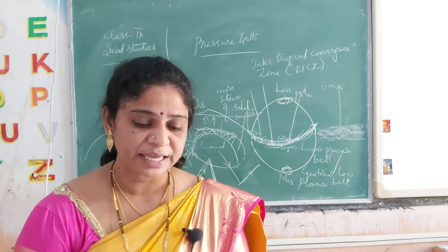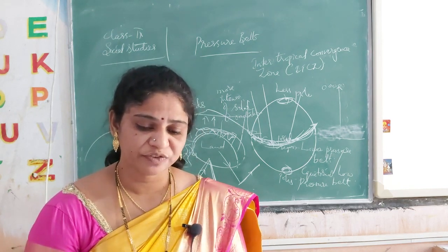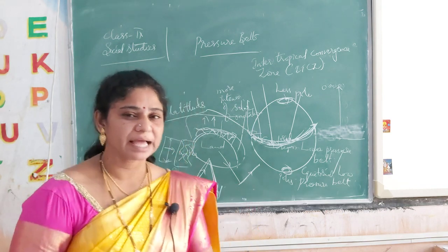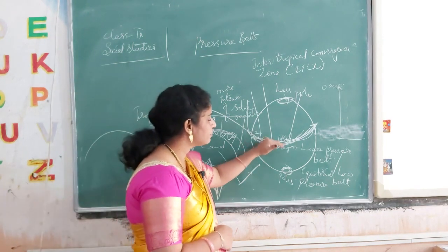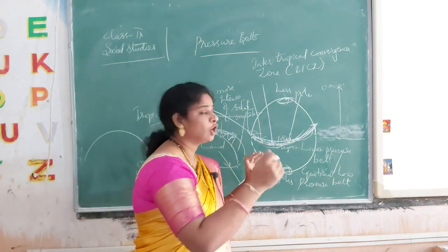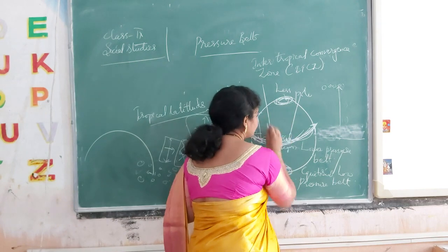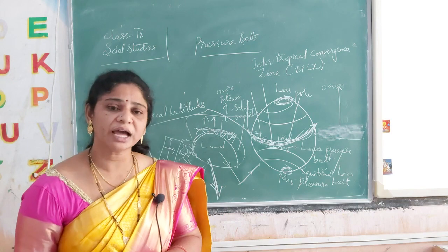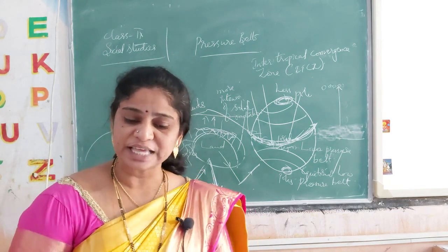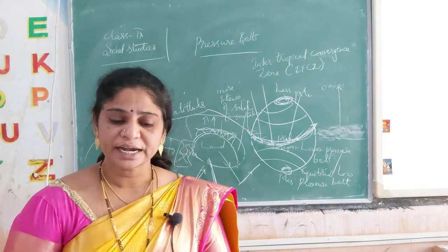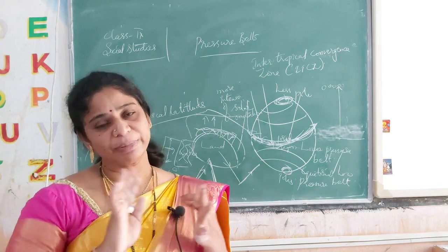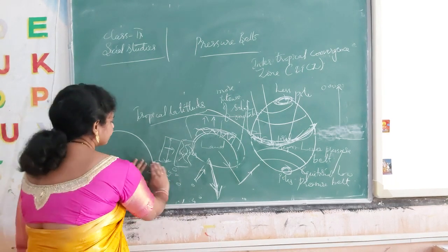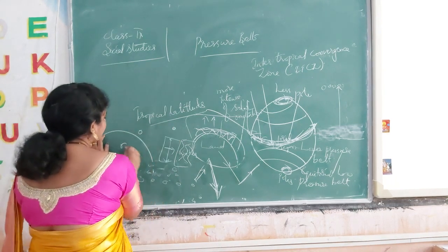Next, as it reaches the higher layers of the atmosphere, the air spreads away from the equatorial region, towards the northern hemisphere and towards the southern hemisphere. As it spreads, it also starts descending. It is cooler and denser. When it is spreading it becomes cooler, because when it spreads the molecular gap increases.